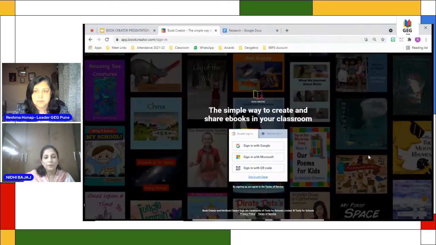Now, when you go to free account, it will say students. By default, the student sign in is there. So if you want to do it for students, you have to create libraries for students. And I'm just logging in, I'll not go further. I'll just show if a student wants to sign in, then student sign in with Google.